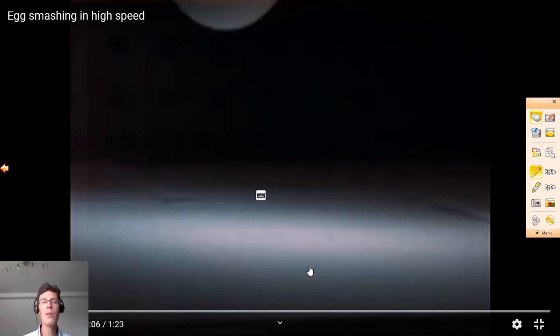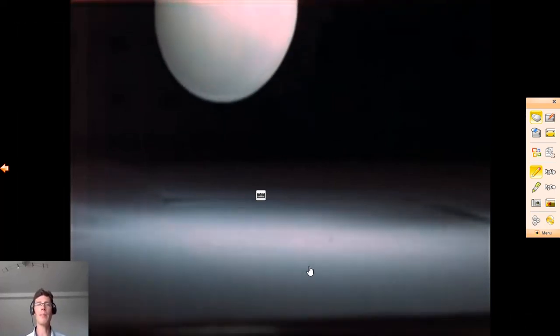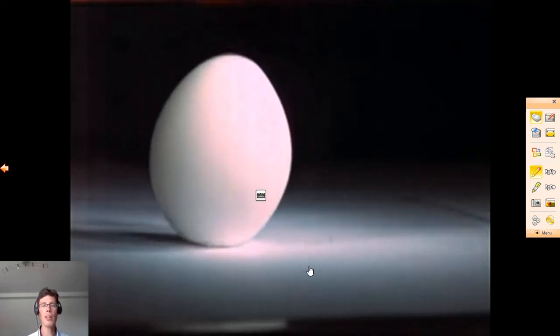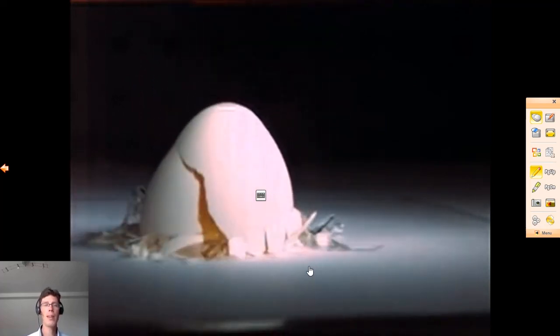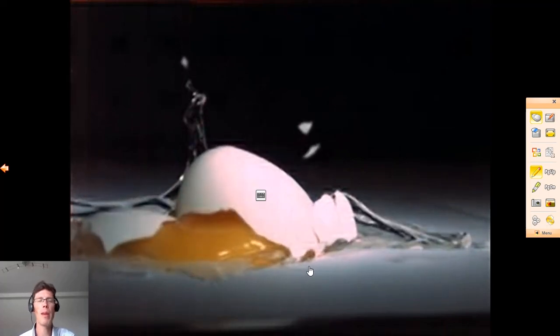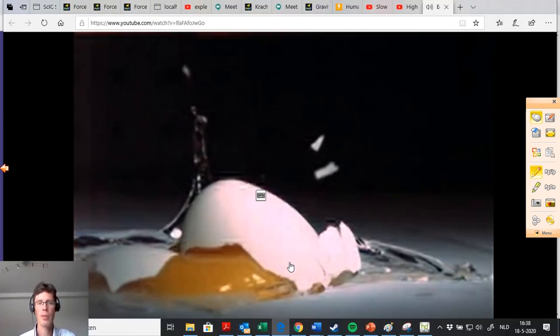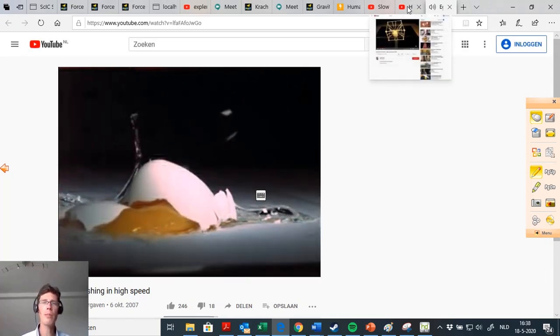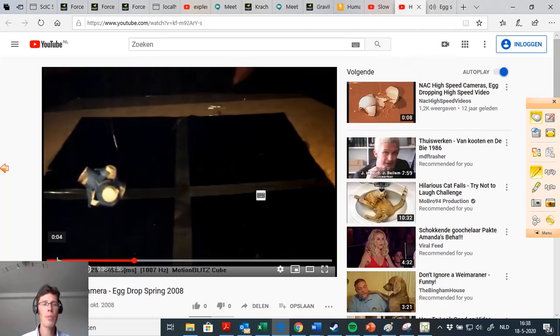Okay, so this was filmed at a very high frame rate. So 1 second in reality is thousands of frames. And you can see very quickly the egg is brought to a standstill. This will take, well, maybe a millisecond or so. Now there are ways to let an egg drop without it breaking. And that is shown here.